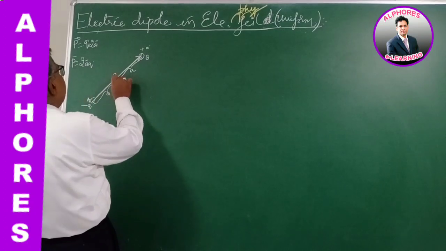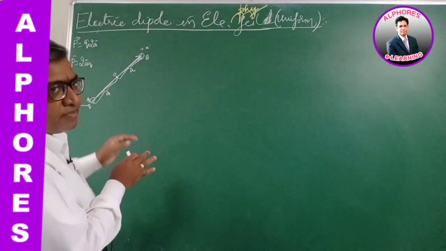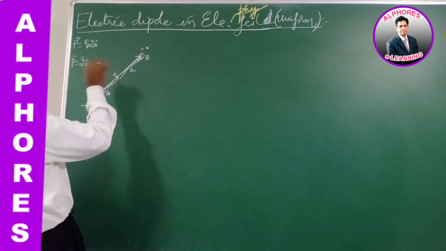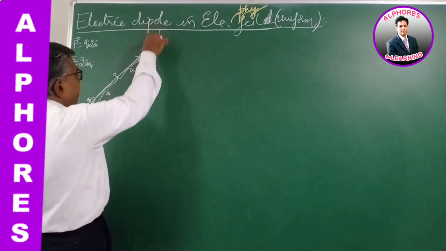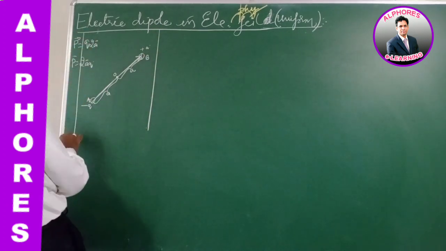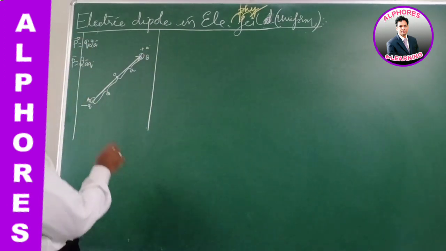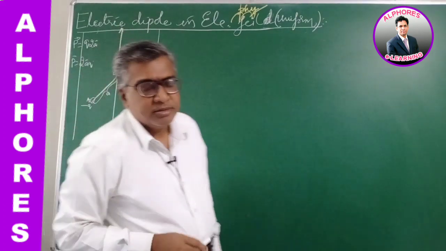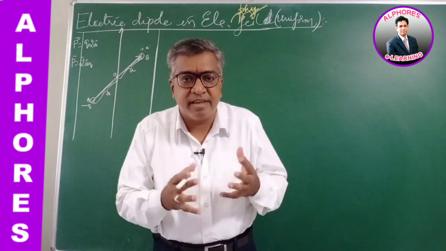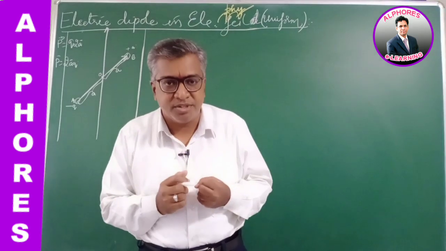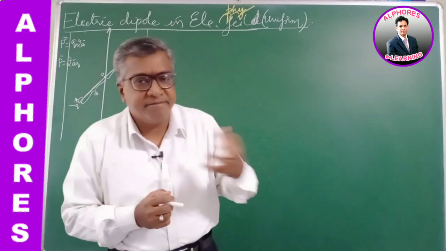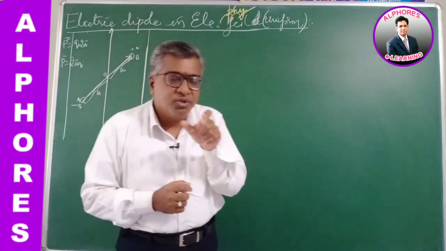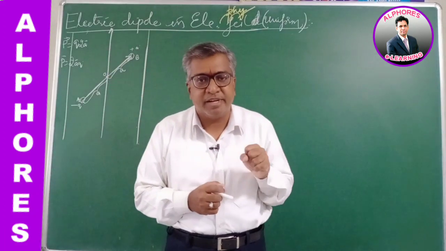This dipole is freely suspended. It is free to rotate, free to move. It is freely suspended in a uniform electric field. There is a uniform electric field in this space. As I was telling you, an electric field is the space where the effect of the charge can be experienced. You feel the force of it, you experience the effect of it.